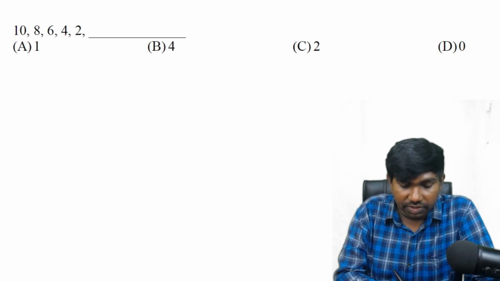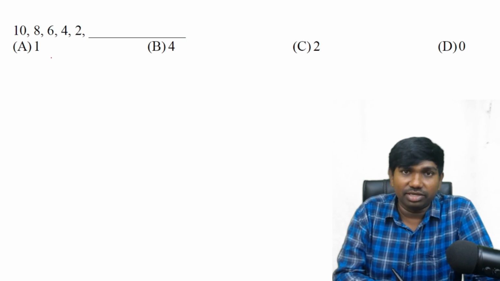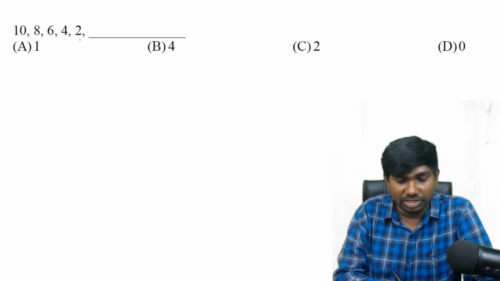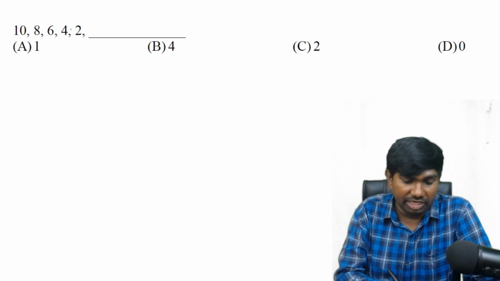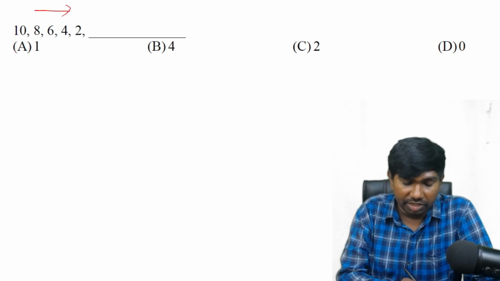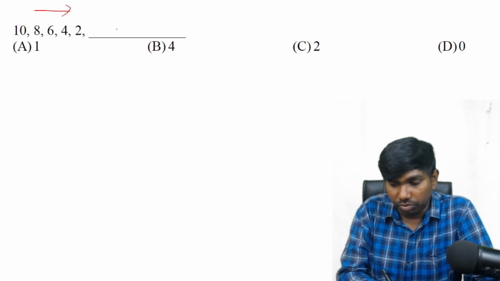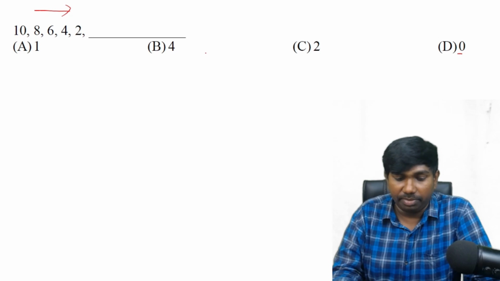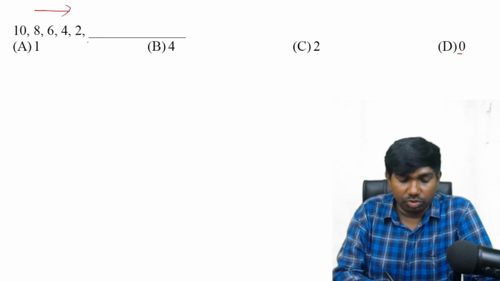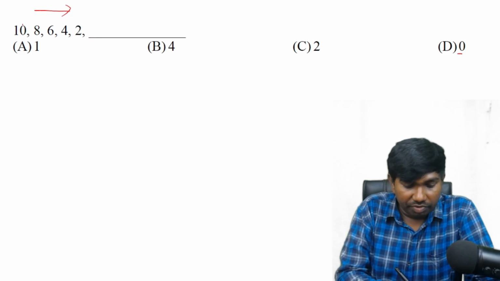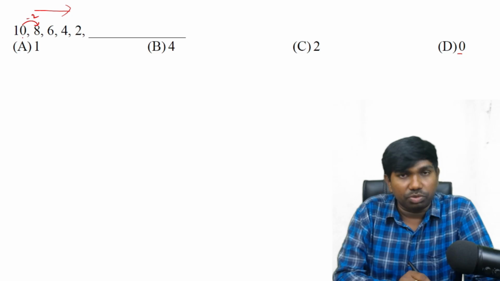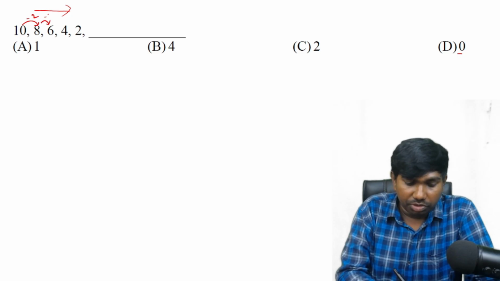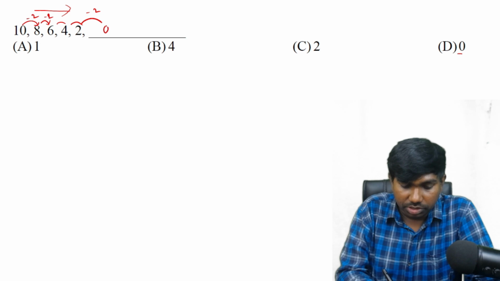10, 8, 6, 4, 2. Like we did in the previous question with odd numbers, these are even numbers, but decreasing even numbers, right? 10, 8, 6, 4, 2, and before 2. Actually 0 is neither even nor odd mathematically, but okay, why create controversy? Directly we can do the -2 logic. So -2, -2, -2, and for this one the answer is 0, right?